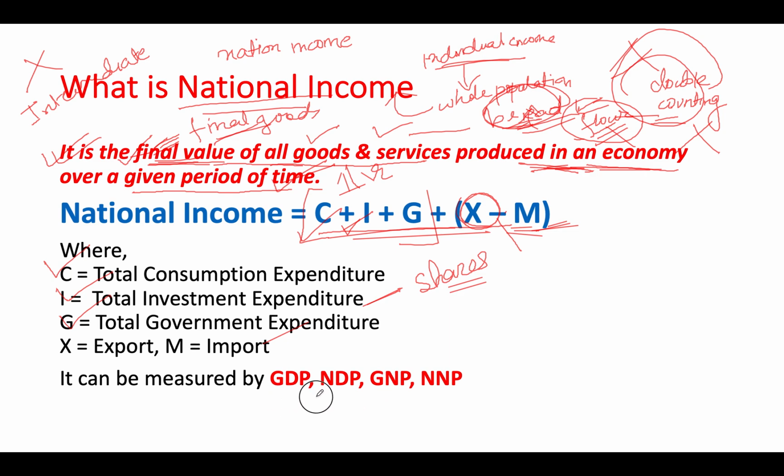But to do so, we have some indicators. These are the indicators which we use to show which measure is the best. These are the 4 measures which we take to calculate national income. Slowly, one by one, we'll be discussing all these indicators, why one is better than the other, and what we choose at the end. All of this will be clear in the slides to come. So till now we have done what goods and services are and what national income is. Now we would proceed.